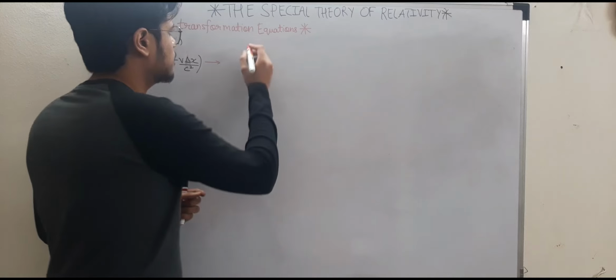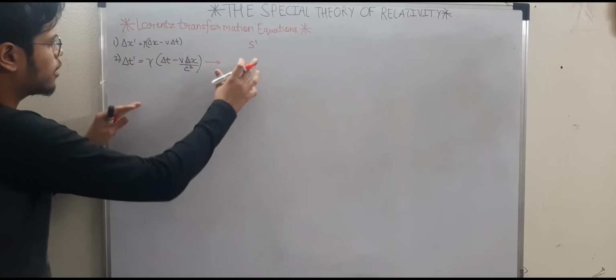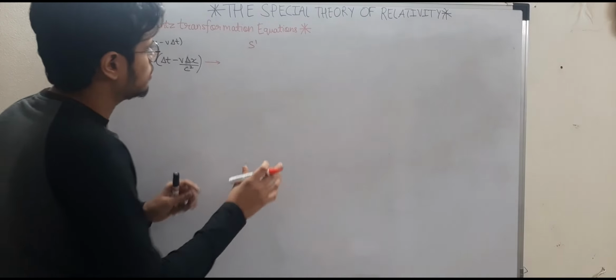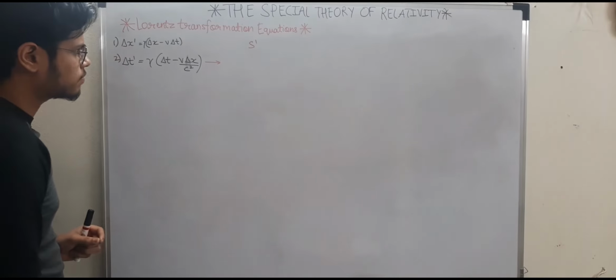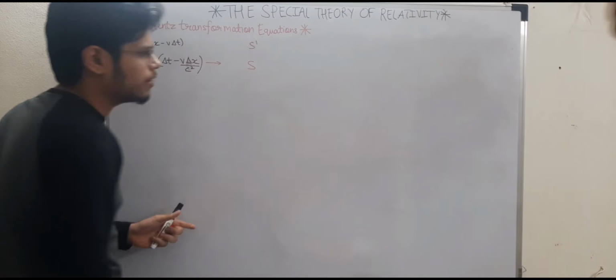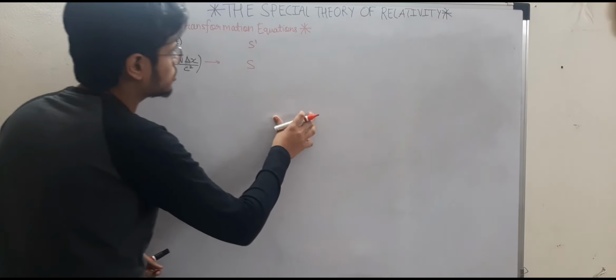So let's say there is a reference frame S dash where we are recording the time coordinates as well as the position coordinates. And there is another frame S where we are also recording the time coordinates and the positional coordinates.